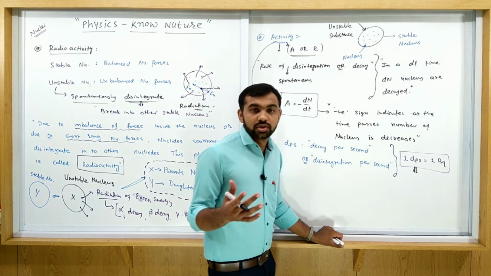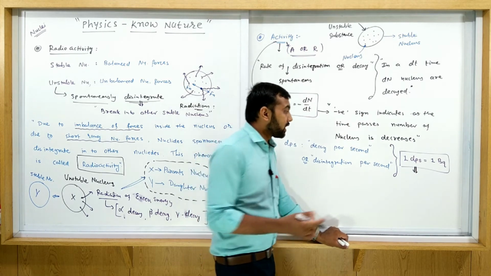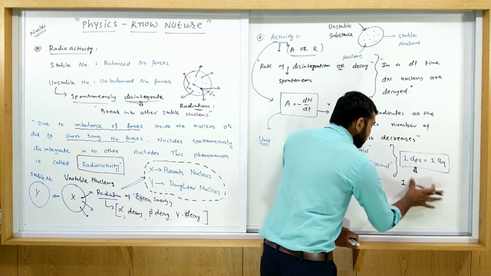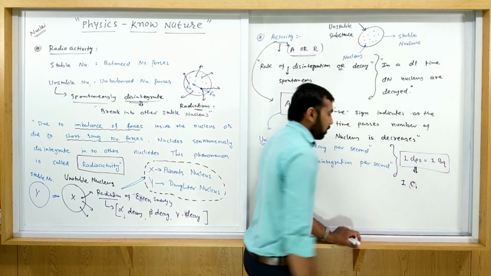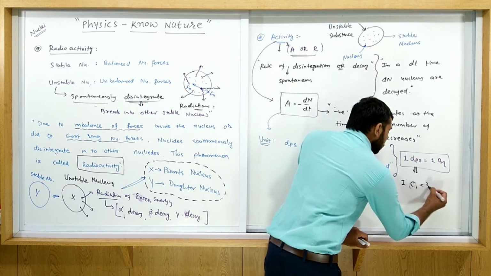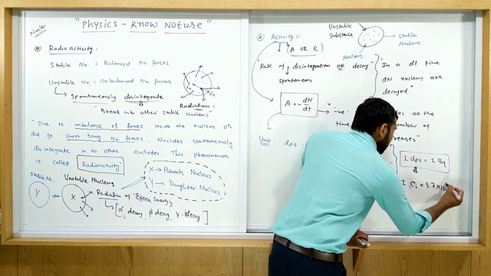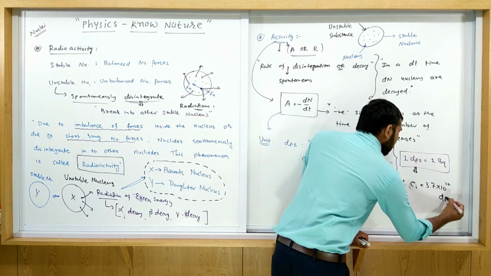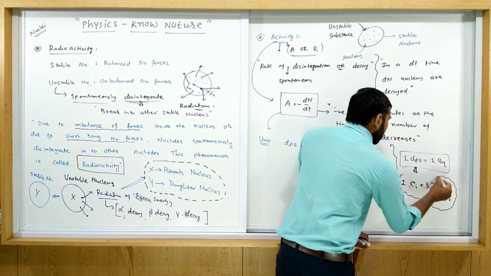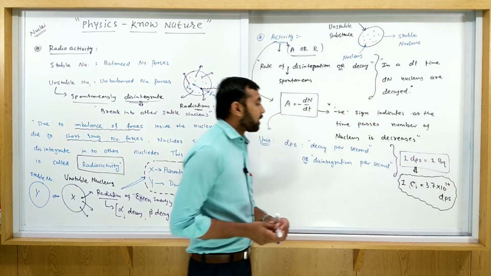Another unit is also mostly used, and that is the Curie. 1 Curie, denoted as Ci, is equal to 3.7 times 10 raised to 10 dps. So this is another useful unit for radioactivity.